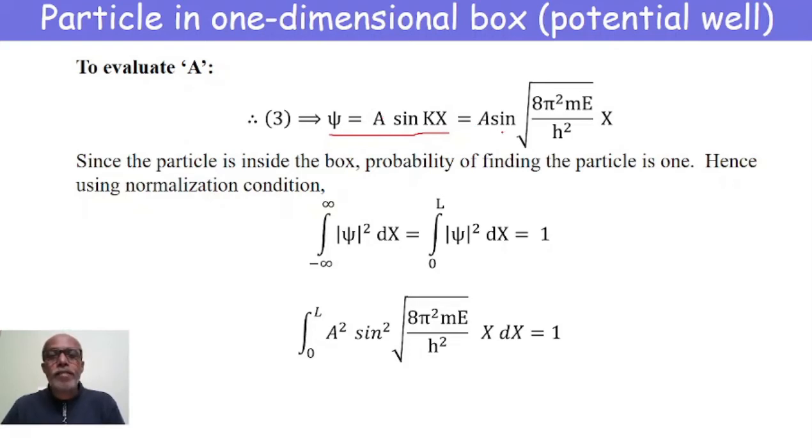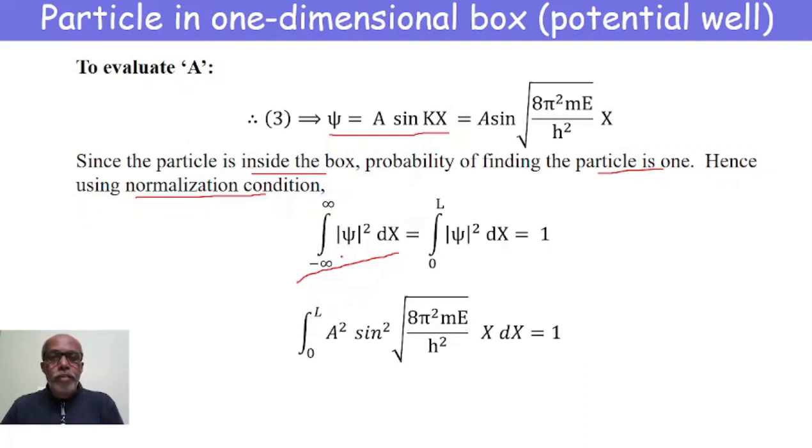This can be rewritten as A sin of square root of 8π²mE/h² into x. Since the particle is inside the box, and we have already assumed the particle to be present inside a one-dimensional box of infinite height having length L, the probability of finding the particle inside the box is 1. We make use of the normalization condition: integral from minus infinity to plus infinity of psi squared dx is equal to 1.